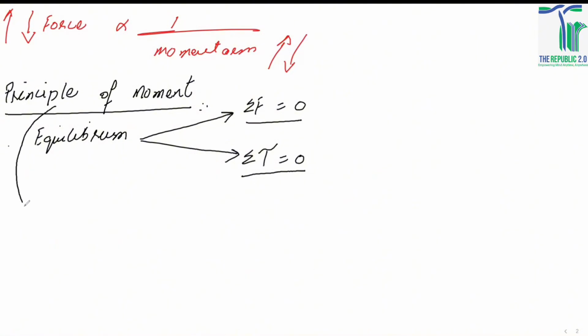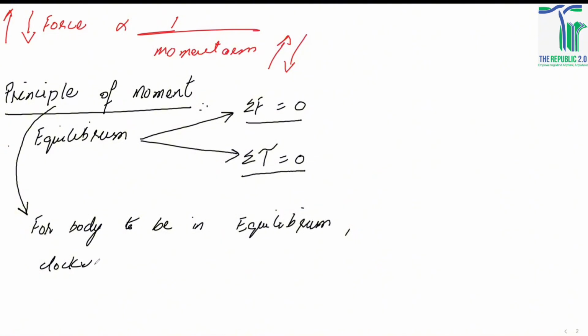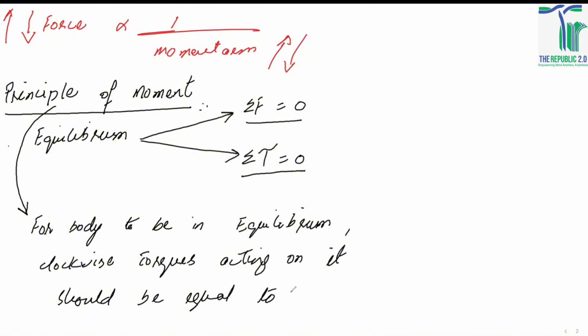Now, what is the principle of moment? The principle of moment states that for a body to be in equilibrium, the clockwise torques acting on it should be equal to the anti-clockwise torques. So this is the principle of moment: the clockwise torque acting on an object should be equal to the anti-clockwise torques acting on an object. Whenever we're talking about the principle of moment, this condition must be satisfied.